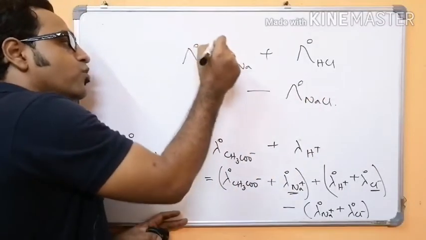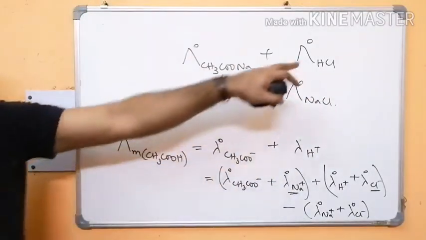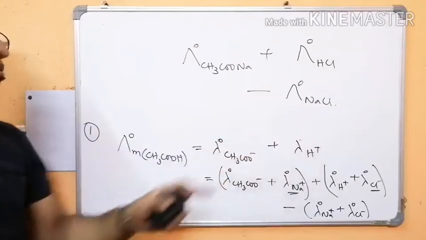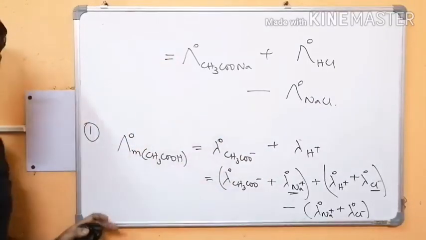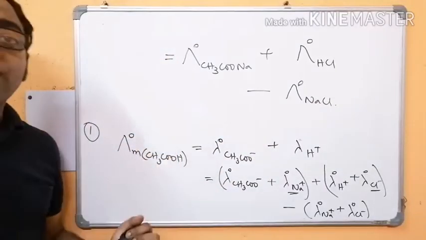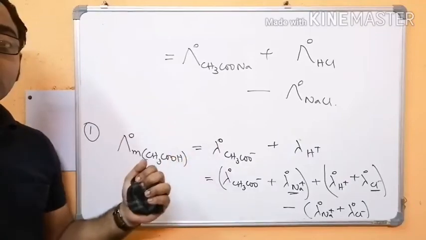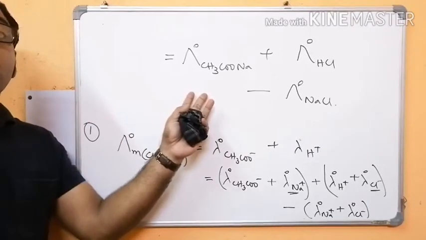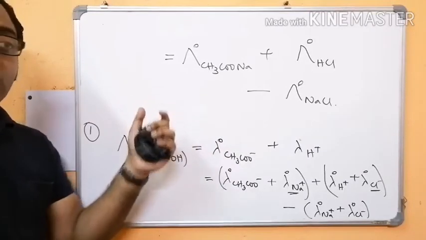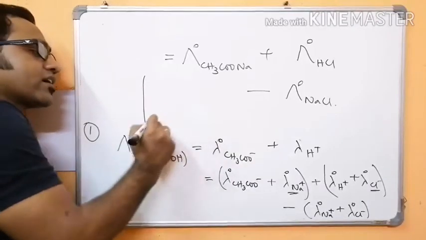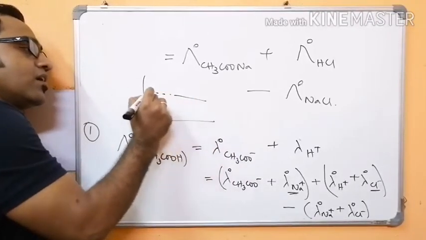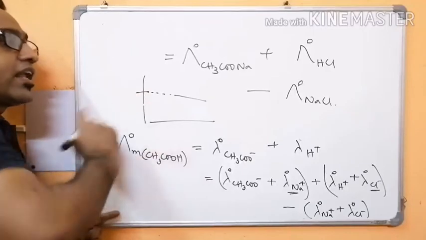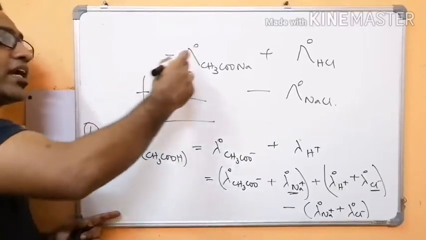So for sodium acetate, for HCl, for sodium chloride, we can find out the molar conductivity at infinite dilution or at zero concentration using the extrapolation method. That is, we will extrapolate the curve and we will find out the lambda m infinity or lambda m naught.